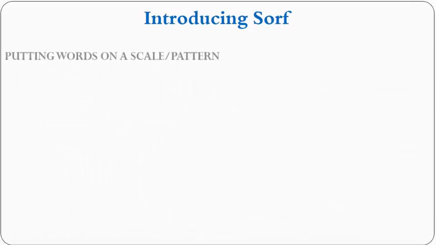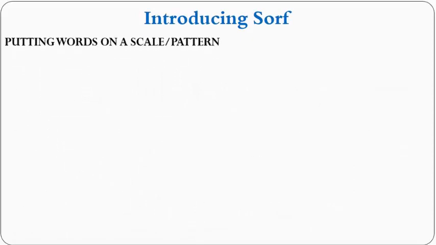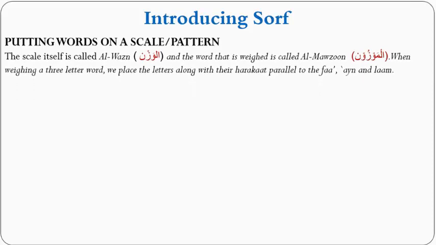So now that we have understood that we can put words on a scale, or on a mizan, on a particular pattern, how do we do this? Putting words on a scale or pattern, how do we go about that? The scale itself is called al-waznu. And the word that is weighed is called al-mawzoon. When weighing a 3-letter word, we place the letters along with their haraka parallel to the fa, ain, and lam. Notice we place the letters and the haraka, right?